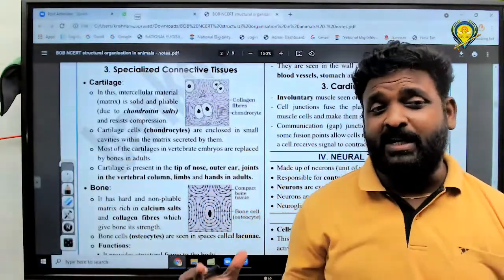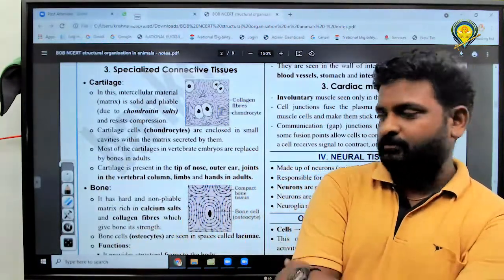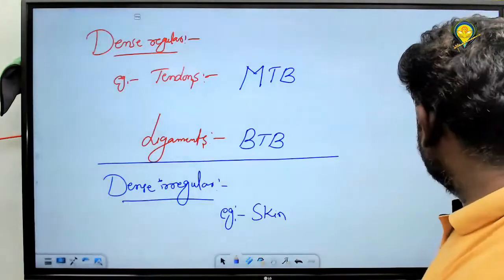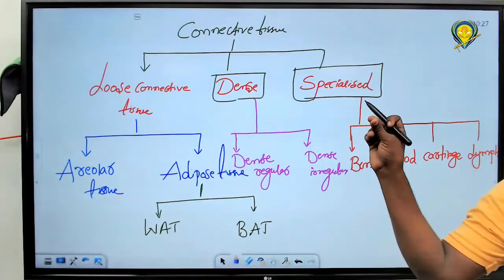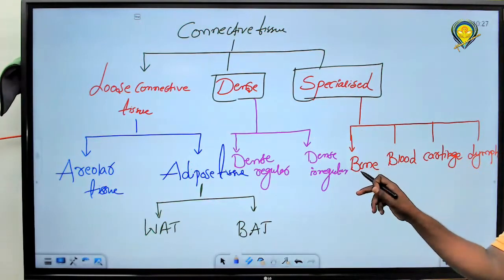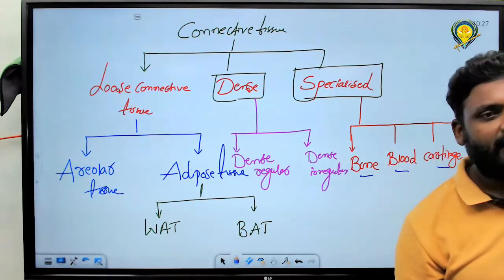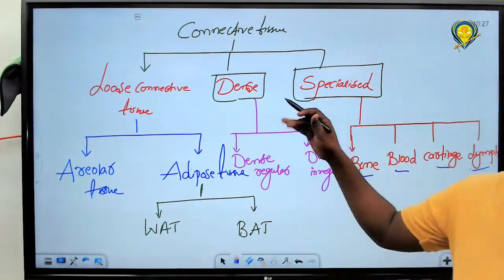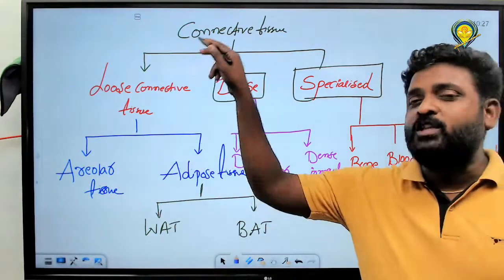Specialized connective tissue. As I mentioned there, could you please see it, all of you? What does it consist of? First one, bone. Next one, blood. Next one, cartilage. Next one, lymph. All are present in the tissue called specialized connective tissue. I am asking all of you, among all, which is the most abundant?